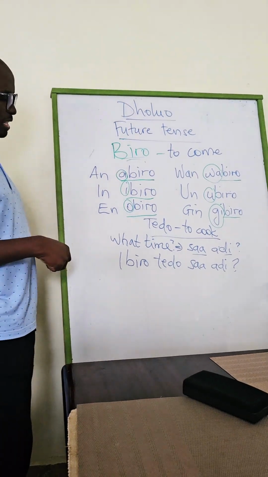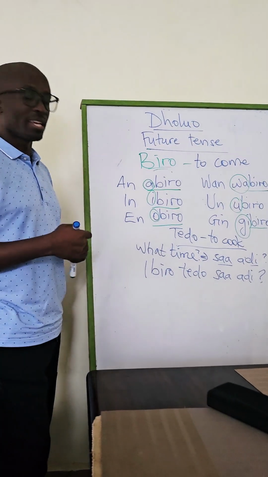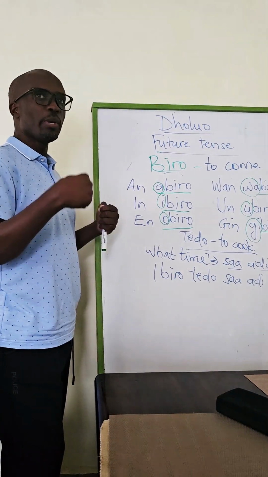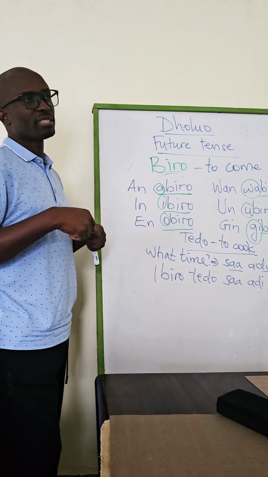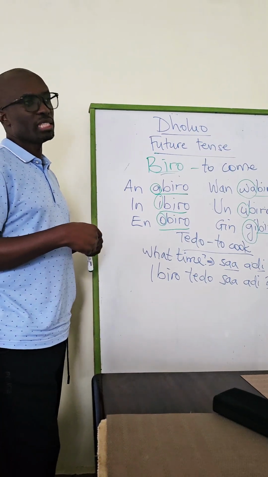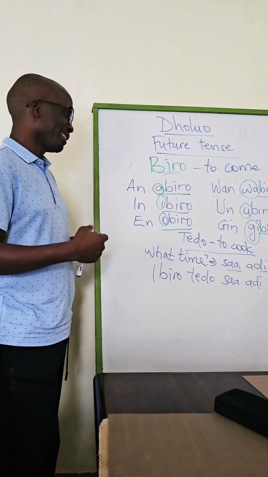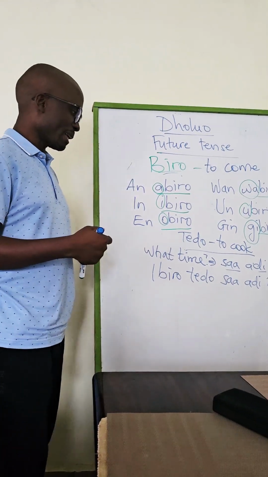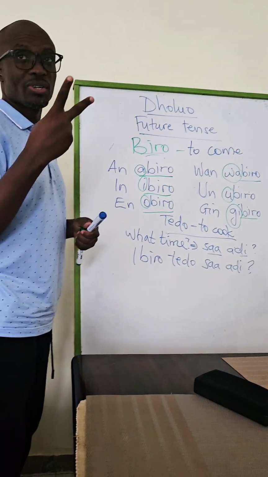How would you say? And we also talked about numbers, by the way, from 1 to 10. How would you say we will cook at 8? 8 meaning 2. 8 would be Ario. You remember? Ario means 2.